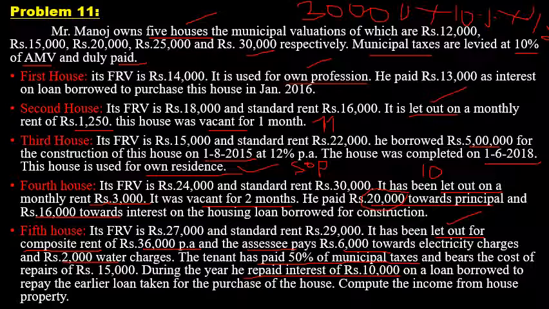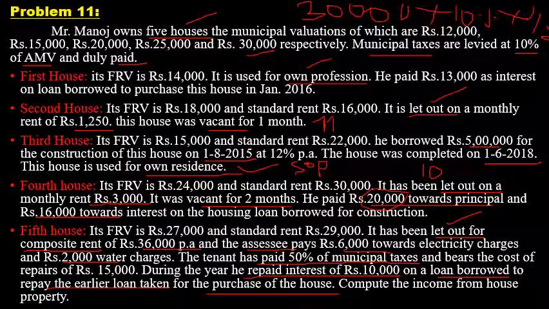Why has the loan been borrowed? The loan has been borrowed to repay the earlier loan, and the earlier loan was borrowed for the purchase of the house. So here the owner paid 10,000 as interest on the loan in the previous year, and the loan was borrowed to repay the earlier loan, which was borrowed to purchase the house.